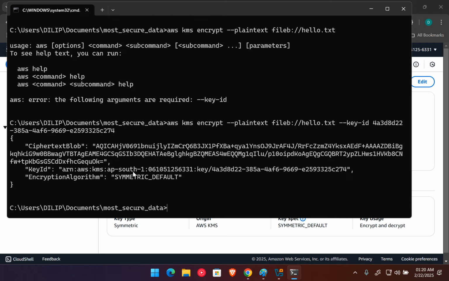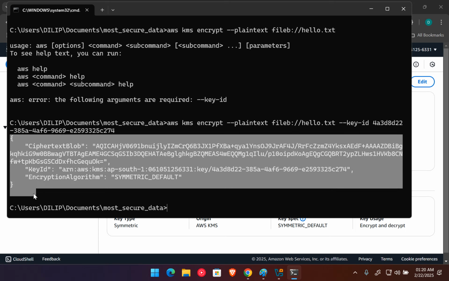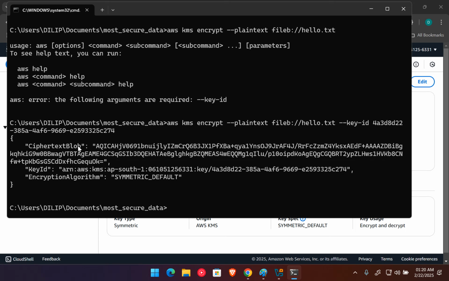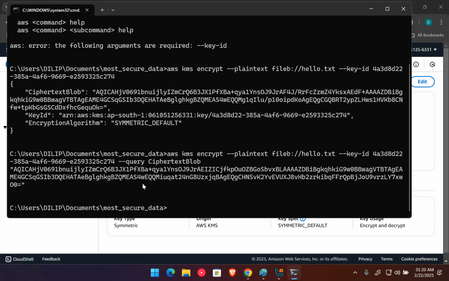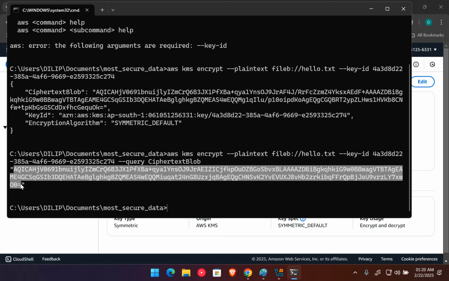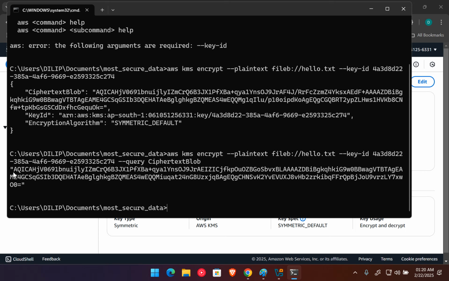In this output the most important part is our ciphertext blob. So in this command I can use the hyphen-hyphen query option, and I want to retrieve only this block. Let me copy and paste. You can see they give me only this block, but I don't want the double quotes symbol here.